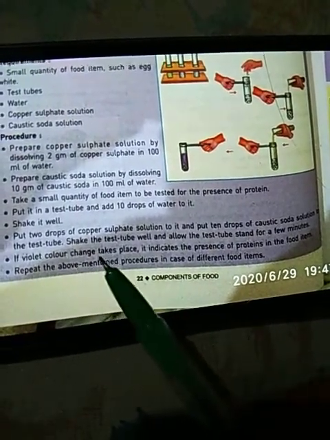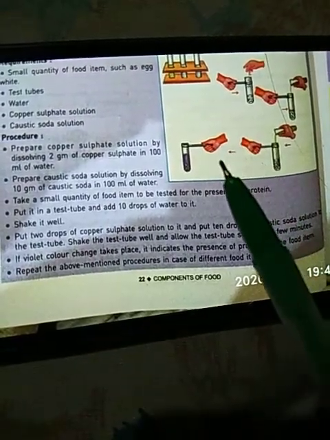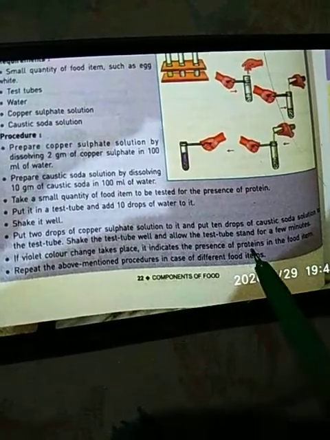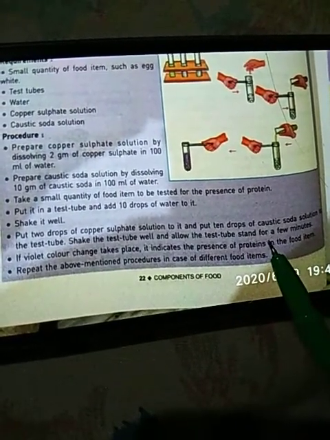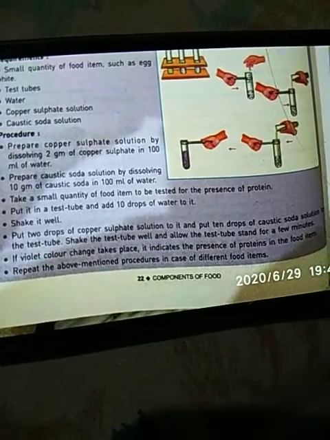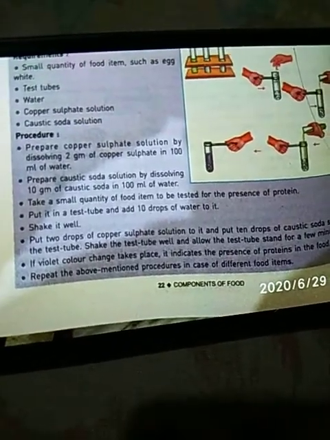If a violet color change takes place, meaning if the food item changes to the color violet, it indicates the presence of proteins in that food item. And you can repeat the above mentioned procedure on different food items to test the presence of protein in them.